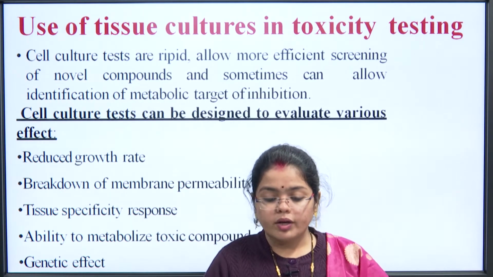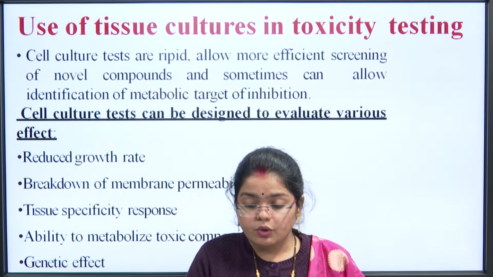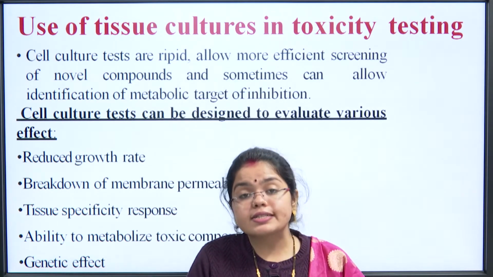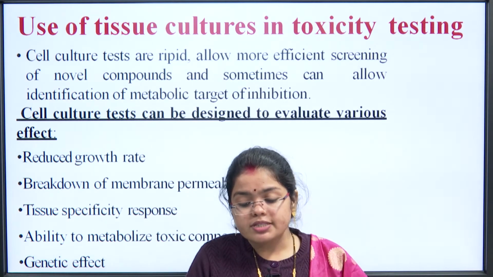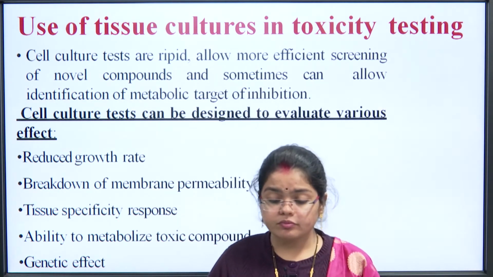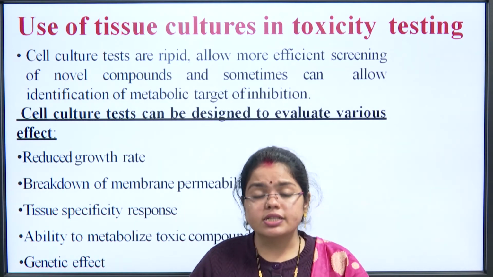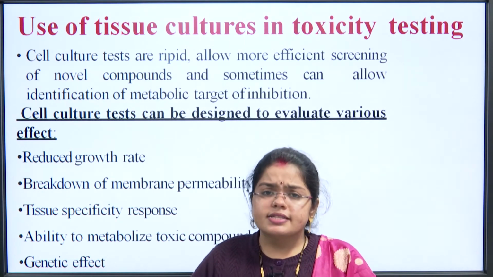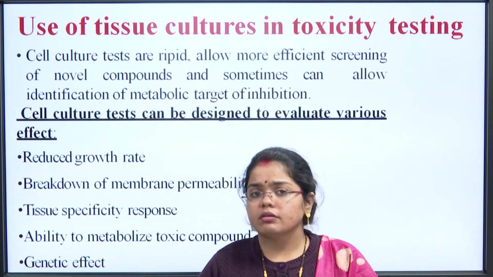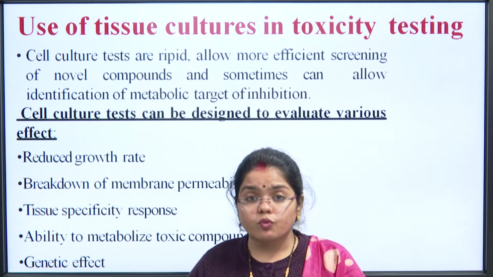Then what are the further uses in toxicity testing? Cell culture tests are rapid, allow more efficient screening of novel compounds, and sometimes can allow identification of the metabolic target of inhibition. Since cell culture tests are rapid, because cell culture duration is very less, either 12 to 24 hours the culture develops. So, it is quite quick.